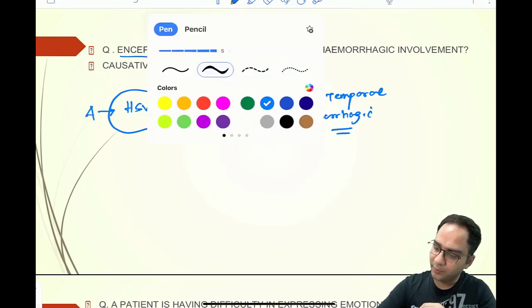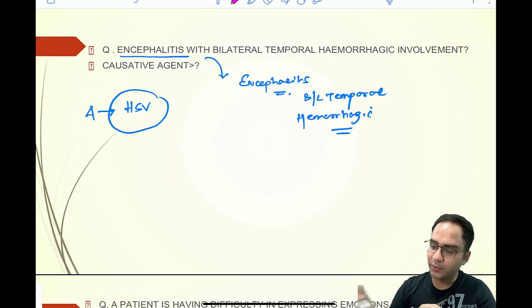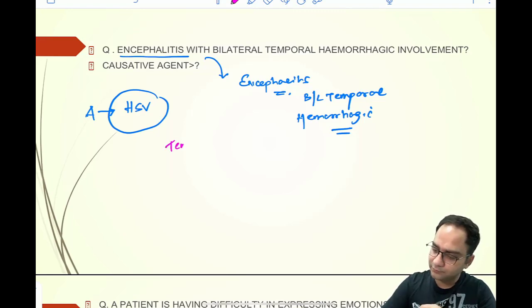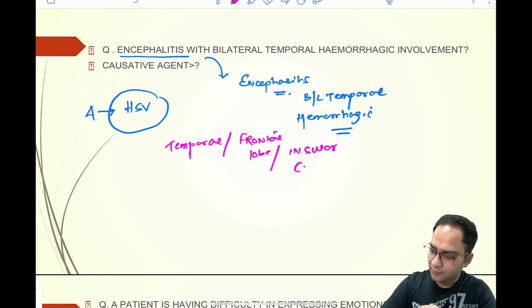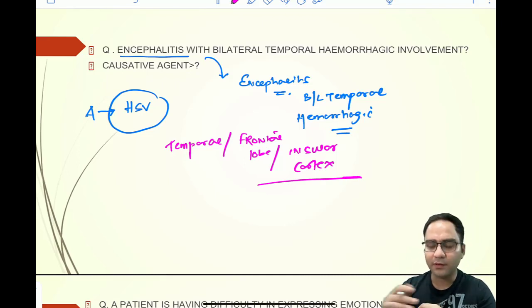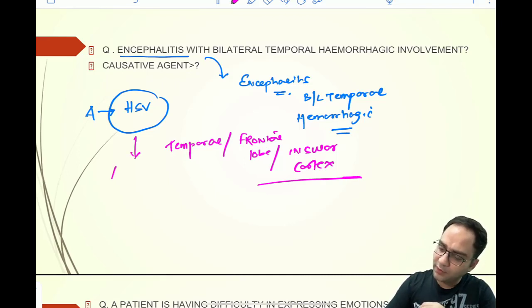Now, what you need to remember is along with the temporal involvement, there can be involvement of the frontal lobe and the insular cortex. Most often, the involvement can be asymmetrical.